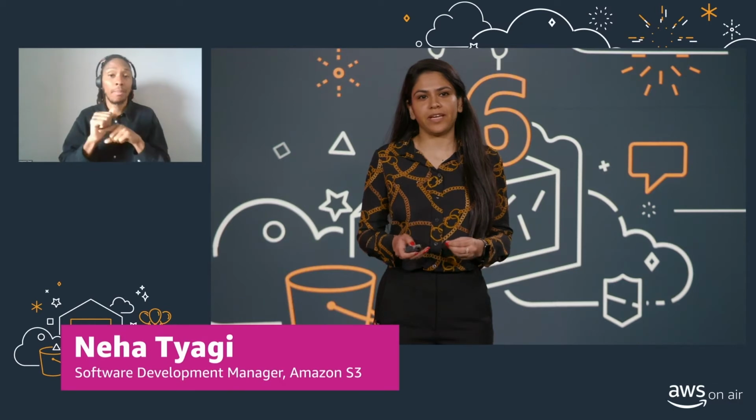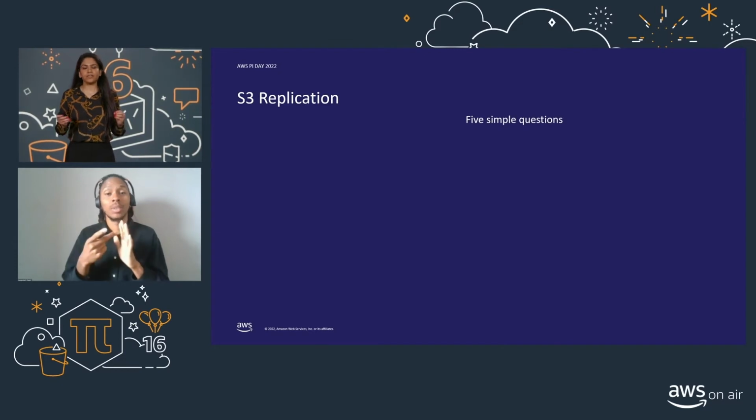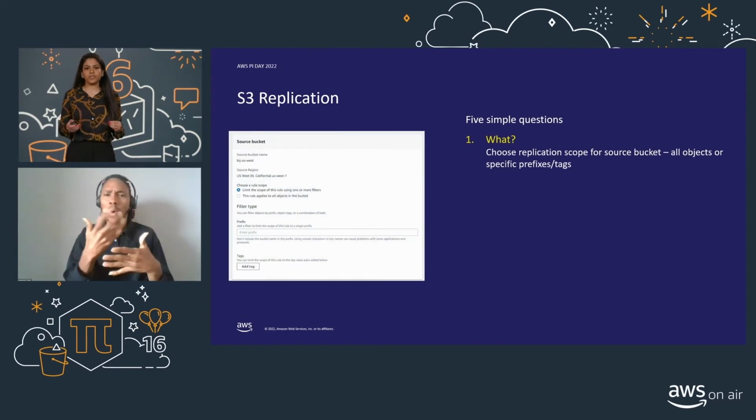Thanks, Aditya. All right, let's talk about some of the best practices for setting up replication. So first of all, for setting up S3 replication, we should be able to answer these 5 simple questions. The first one being, what? What are we trying to replicate? So this is basically choosing the replication scope.